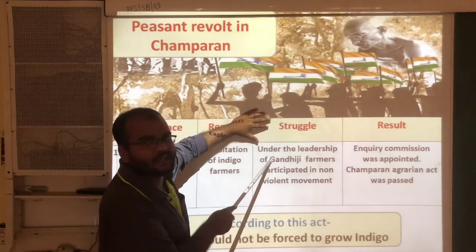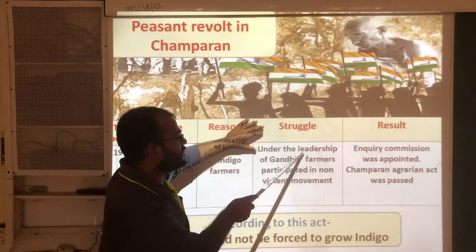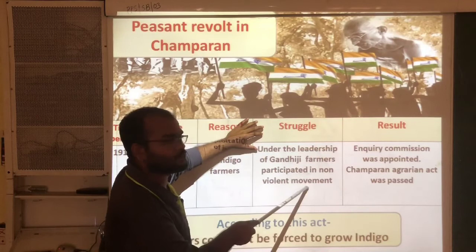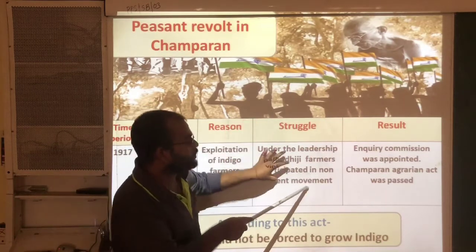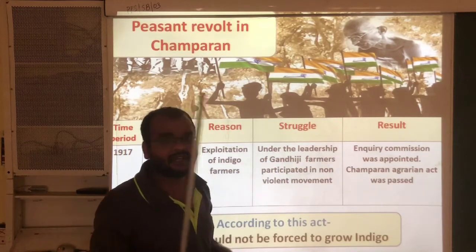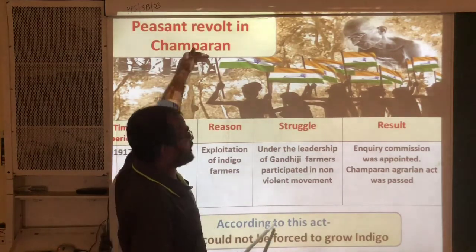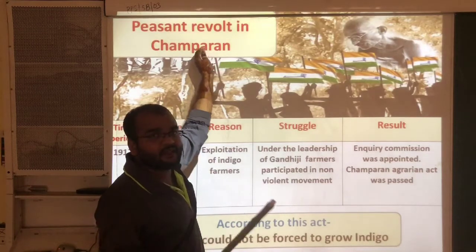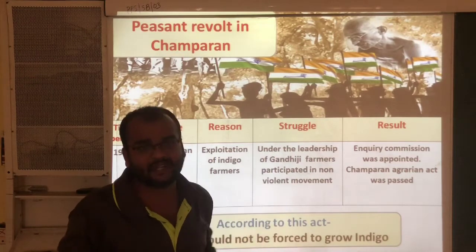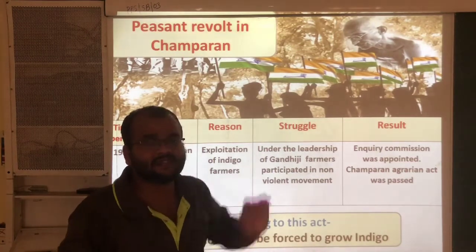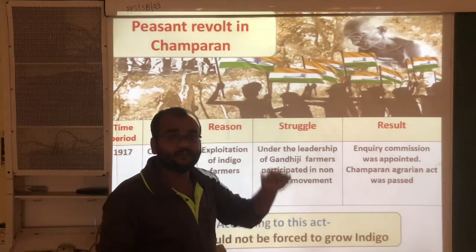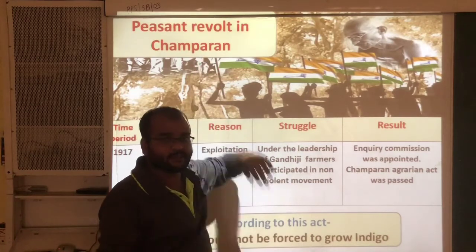And how the struggle continued, let us see here. Under the leadership of Gandhiji, farmers participated in a non-violent movement. Here, who led this movement? Mahatma Gandhiji. Under the leadership of Mahatma Gandhiji, the farmers of Champaran participated in one movement, and that movement was conducted in a non-violent manner. Without any violence, Gandhiji conducted that movement, and the farmers of Champaran participated in it.